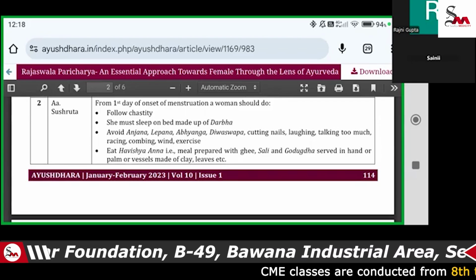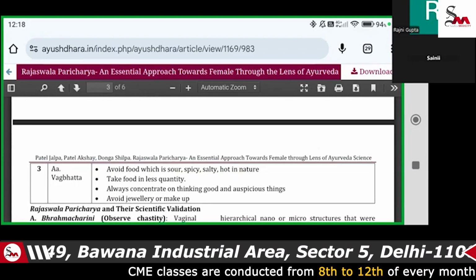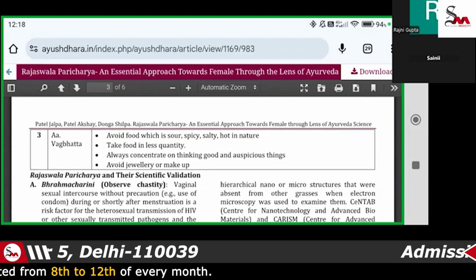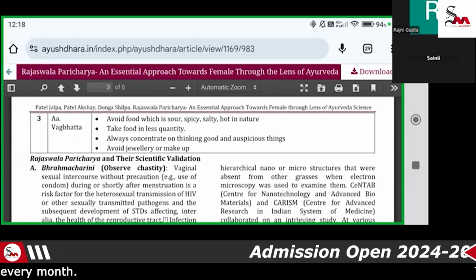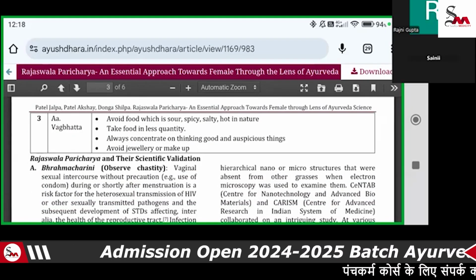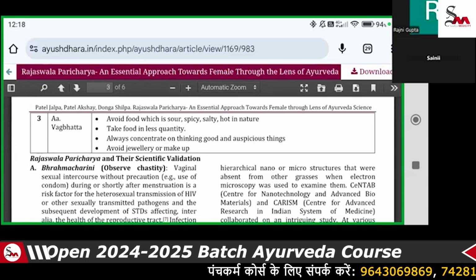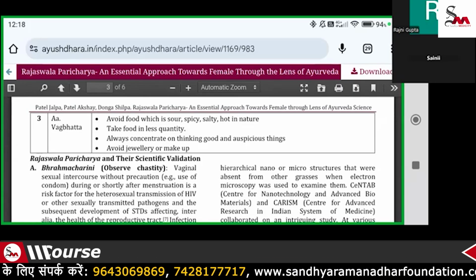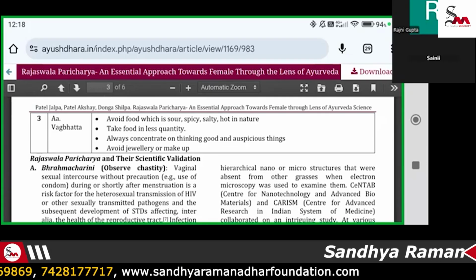Next is about avoiding food which is so spicy, salty, hot in nature. Take food in a less quantity. Always concentrate on thinking good and auspicious things. Avoid jewelry and makeup. This is also mentioned by Acharya Vagbhata.